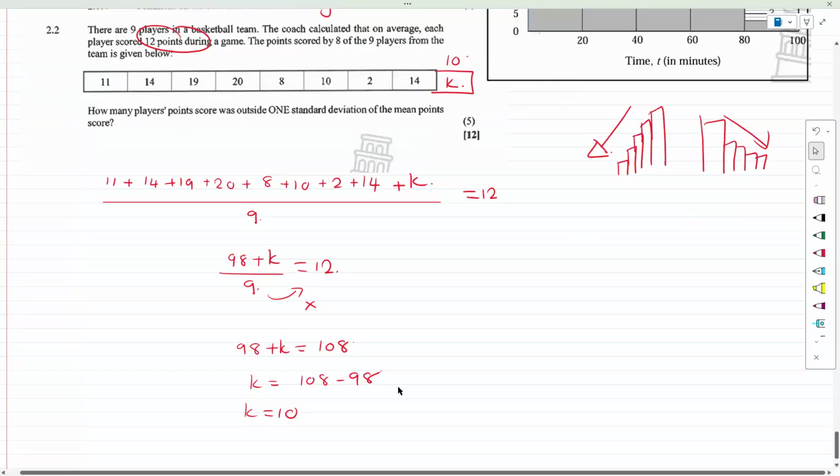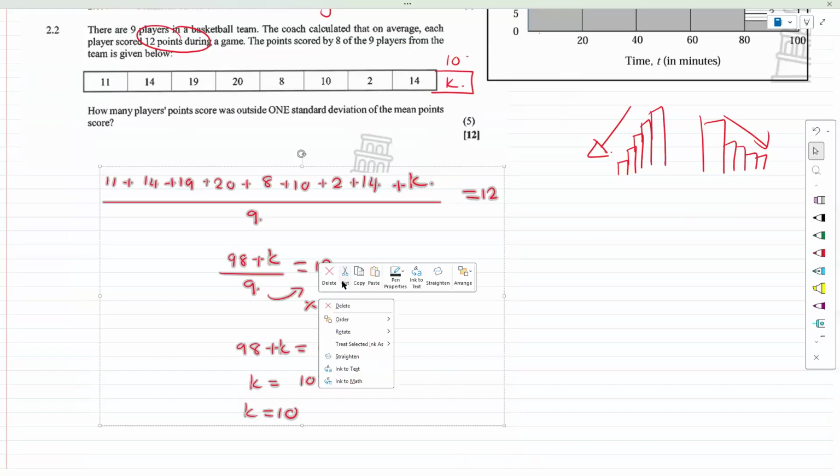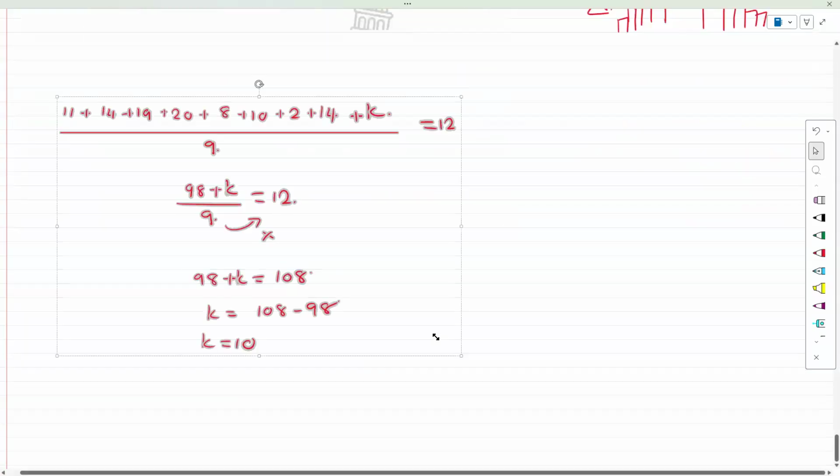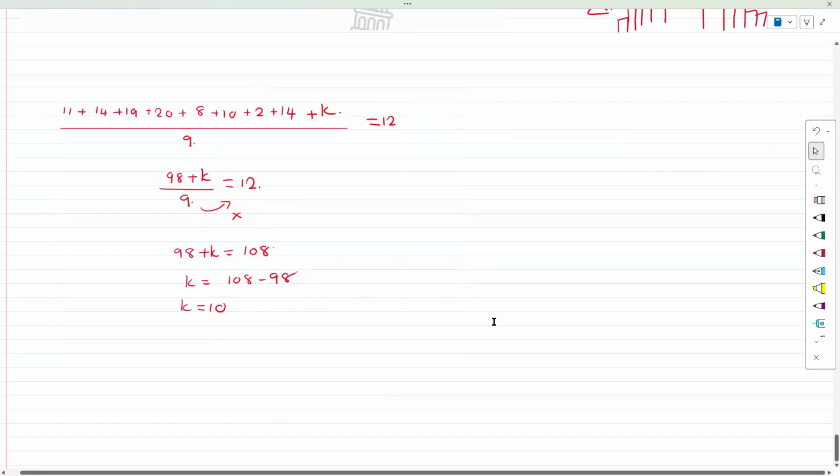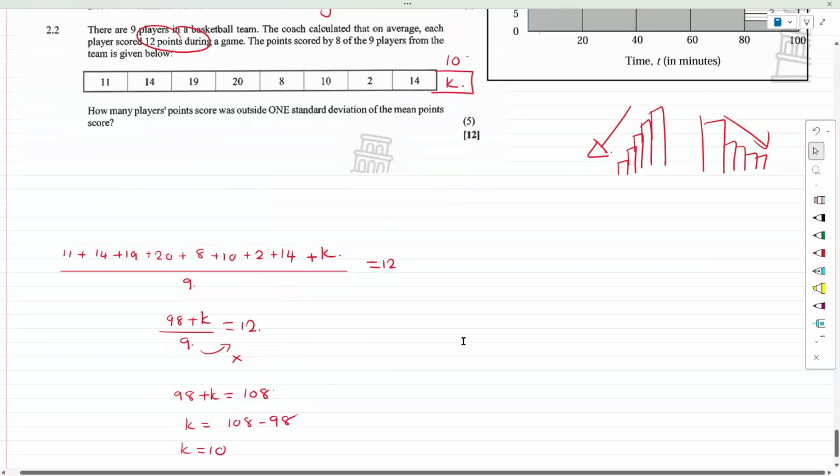Okay. Part 2 would be for us to calculate the standard deviation. Now the standard deviation in general is quite simple. Let's move this one side. I try to make it a bit smaller, but yeah, it's not cooperating. Okay, but let's try and do the standard deviation.